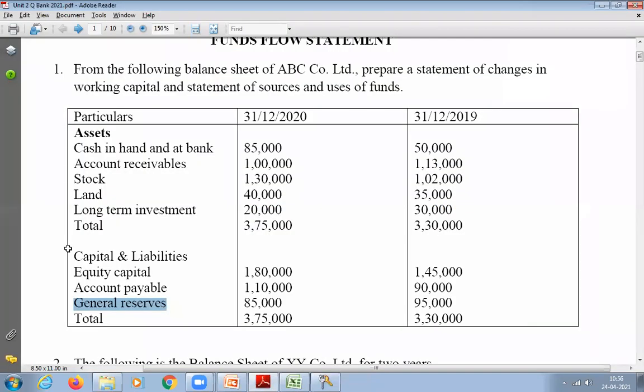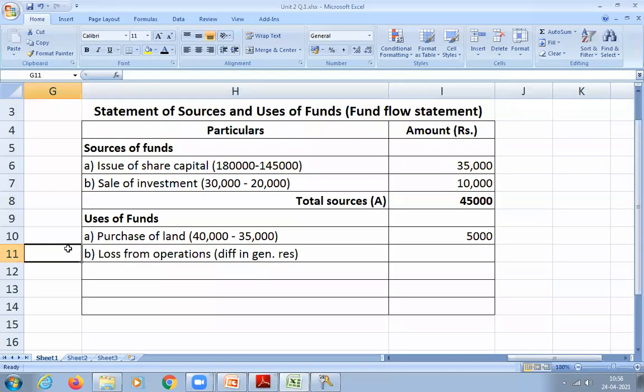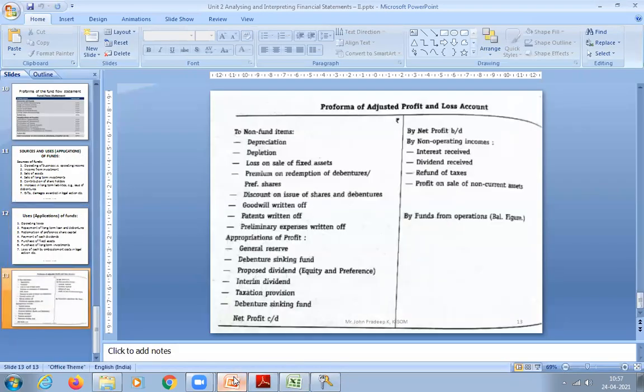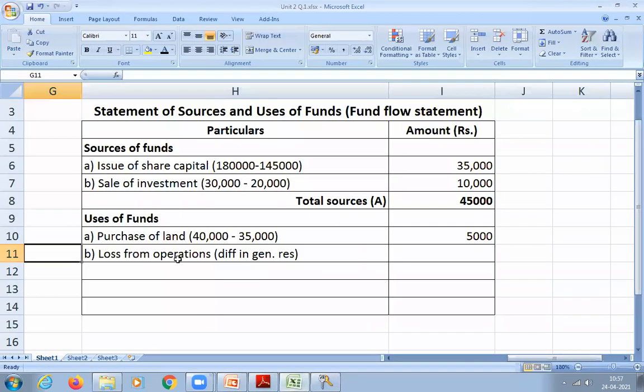Normally, calculating this is a big process, which is why we use this format. This format is used to calculate whether there is a loss from operation or funds from operation. I'll teach you that in the next question. But in this question nothing else is given, no other data is mentioned, so we are only looking at the general reserve. You can see the general reserve is there, so there is a loss from operation that we can find out from the general reserve.